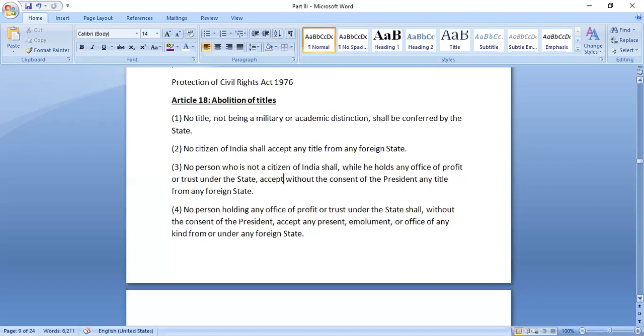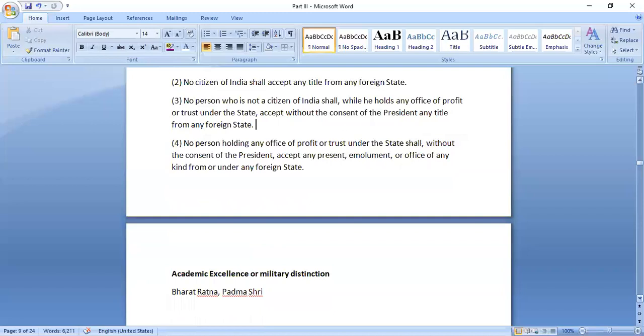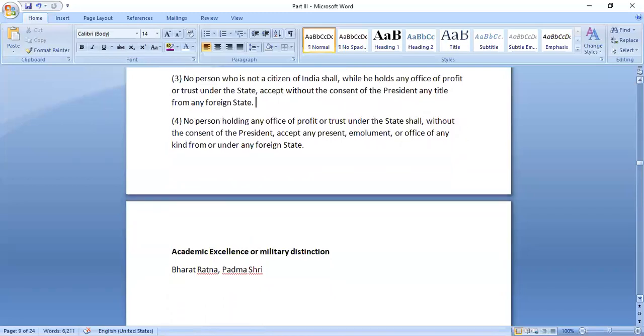People cannot continue with those titles, and no citizen can accept any title from any foreign state also. And no person who is not a citizen of India, while he holds any office of profit or trust under the state, shall accept without the consent of the President any title from any foreign state.